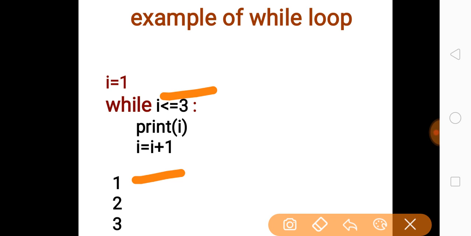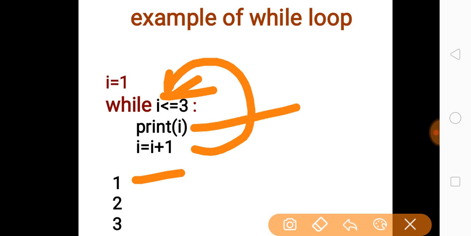Now again the condition i <= 3 is checked. Now i has become 2, so 2 <= 3, the condition is true. Therefore again the print i statement will run, and it will print 2, and i = i + 1 again increments the value of i by 1.